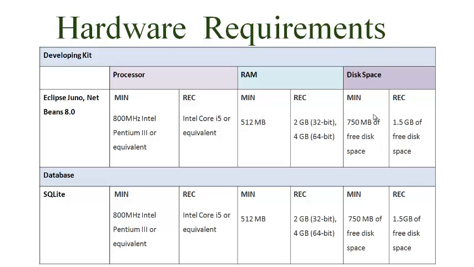For hardware requirements, we have a development kit with a processor, RAM and display. For Eclipse Juno and NetBeans 8.0, the minimum processor is 800 MHz Intel Pentium 3 or equivalent, and the recommended is Intel Core i5 or equivalent. The RAM minimum is 512 MB, and the recommended is 2 GB for a 32-bit operating system and 4 GB for 64-bit. Disk space minimum is 150 MB of free space, and the recommended is 1.5 GB of free space. The database requirement is the same as for Eclipse Juno.